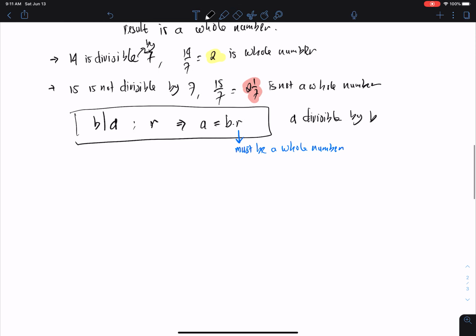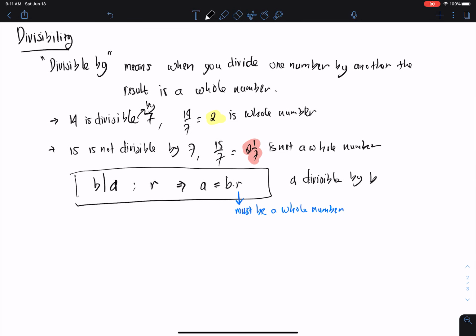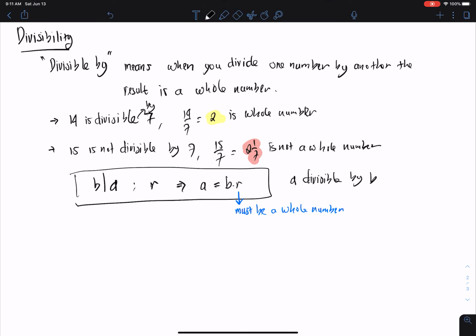Now there are a few rules about divisibility. These rules allow us to test if one number is divisible by another number without much calculation. So there are rules that we can follow to check immediately if a number is divisible by another number.